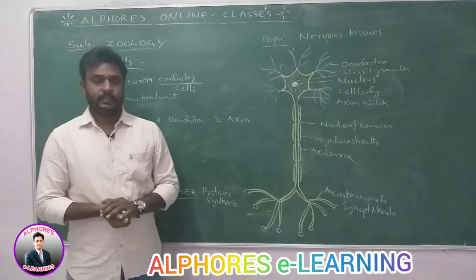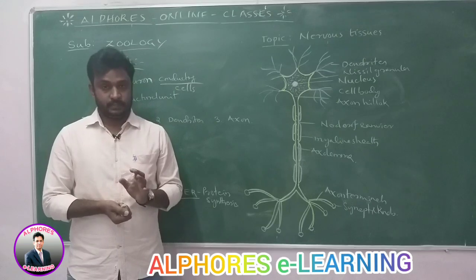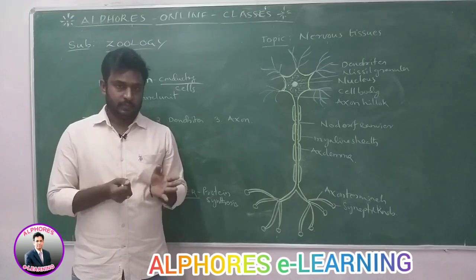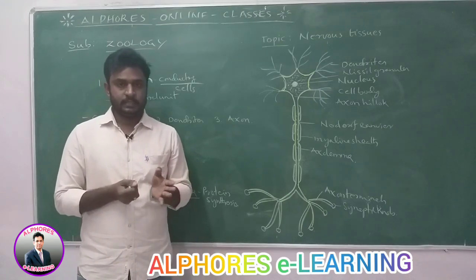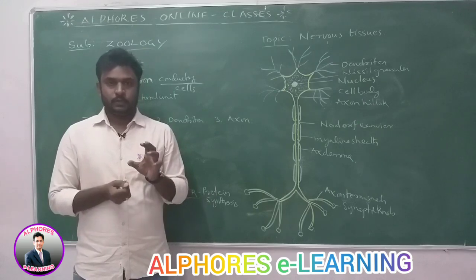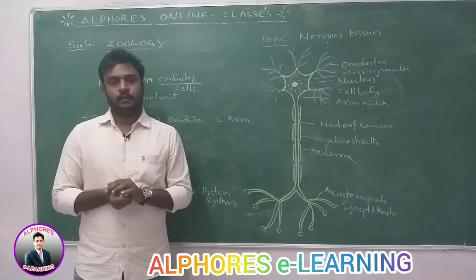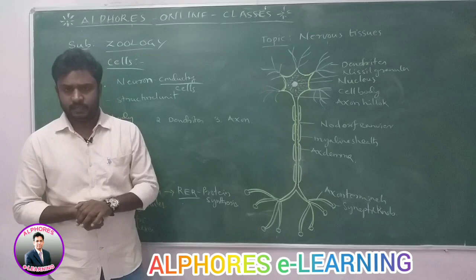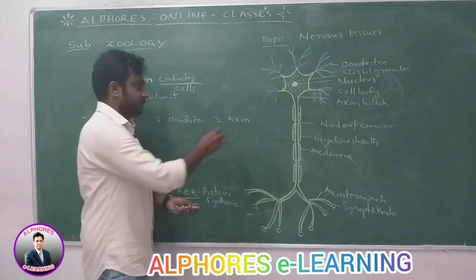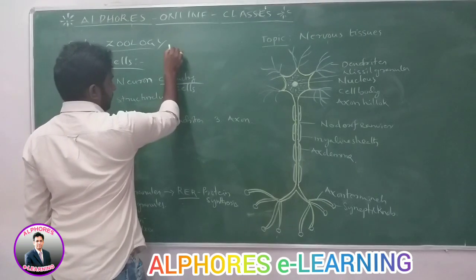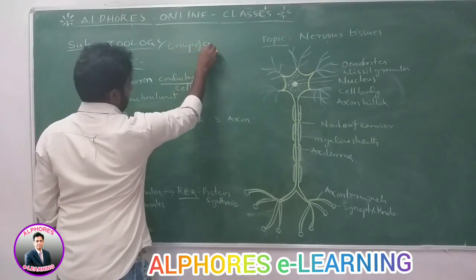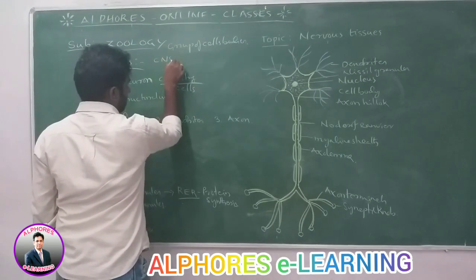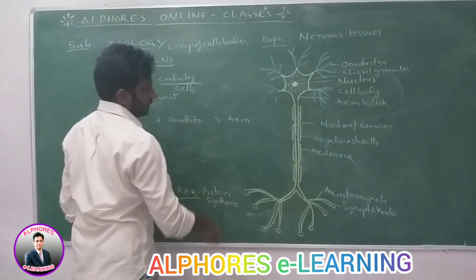So how many neurons are present? The number of neurons is 100 billion. They are present in groups, in the brain, spinal cord, the CNS. They are also present in spinal nerves and cranial nerves. A group of cell bodies is present in the CNS and also in the PNS. CNS means brain and spinal cord.